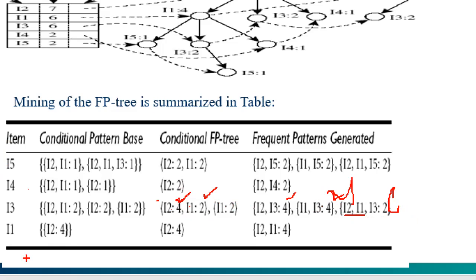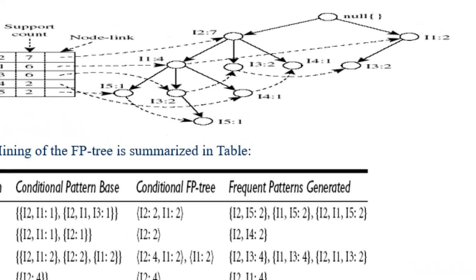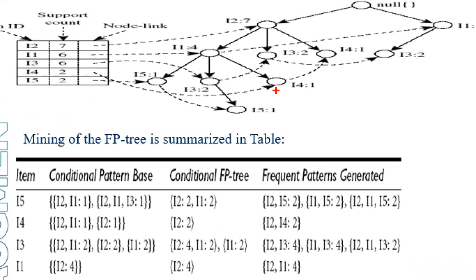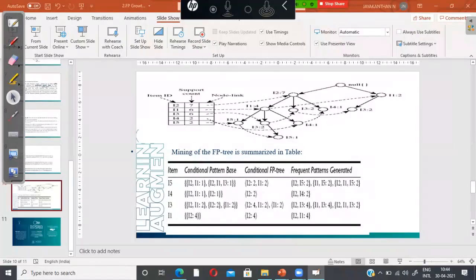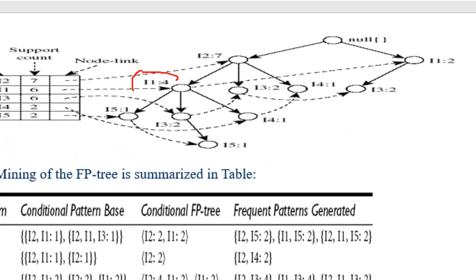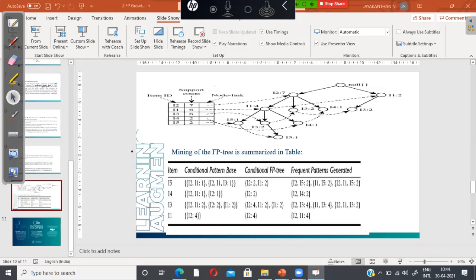Now the last, the I1. What is the way to reach the I1? Where is I1 here? If the intermediate node is there from the root, then only we are able to take it. So this is the I1 we are taking. Here there is no intermediate node, that's why we are not considering it here. So what we are doing: I2, I1, 4. So I'm writing I2, 4.